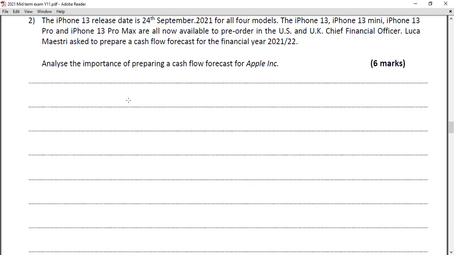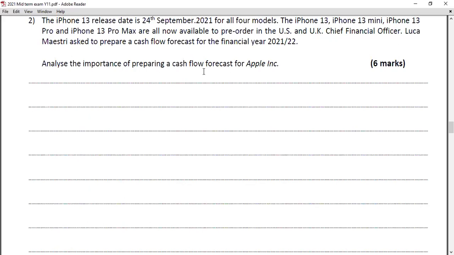First one is you can find out cash shortages and surpluses, and you have to support that answer after looking at the shortages and surpluses. They can take needful actions as a financial controller, remedial actions they can take, and they can identify in advance before it happens, because it's a forecast. Right.